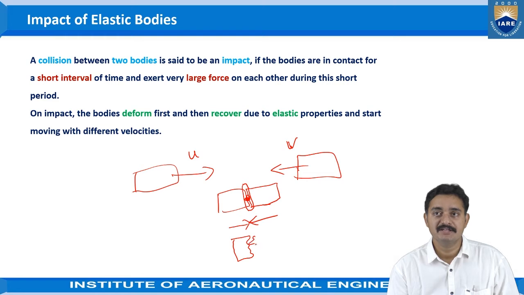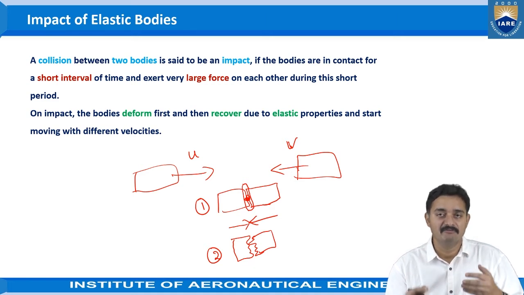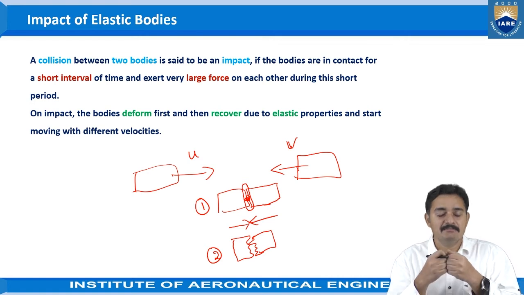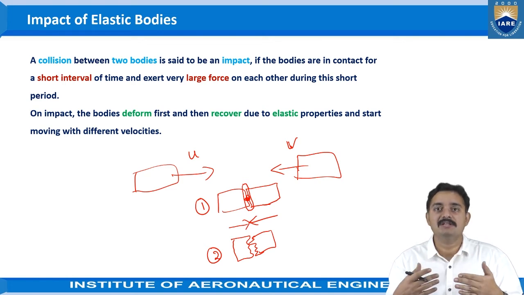Both the objects will get deformed. In the second stage, this can be treated as the first stage. In the second stage, both objects will be getting deformed, and after the deformation, because of the elastic property of the materials, all the elements will be trying to get to their original shape.